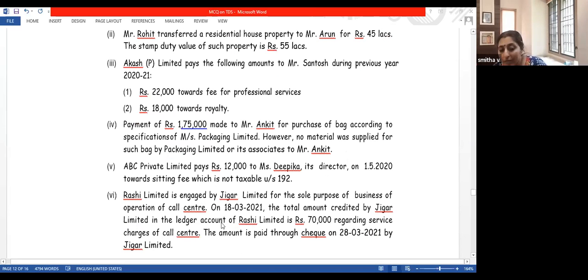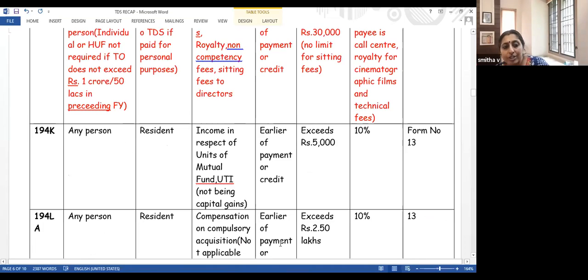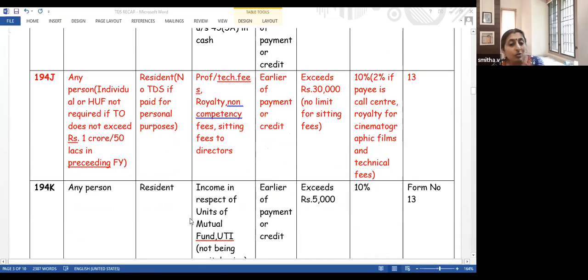Okay. Now, again 194J. Rashi is engaged by Jiga for the business of call center. Total amount is 70,000 regarding services of call center. Whether TDS is deductible? Call center again comes under section 194J. 2% call center. It comes under 194J. Limit is 30,000. So TDS is deductible.